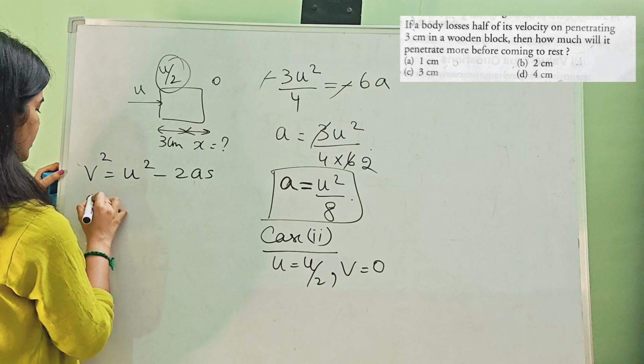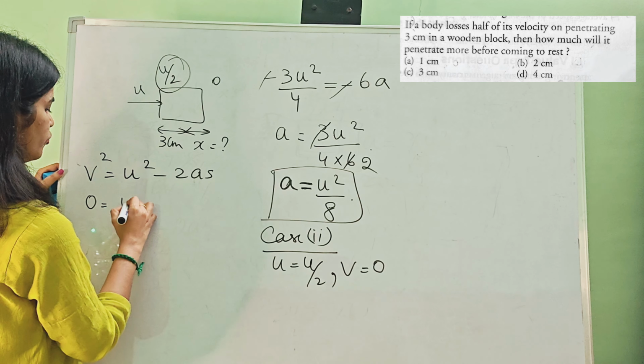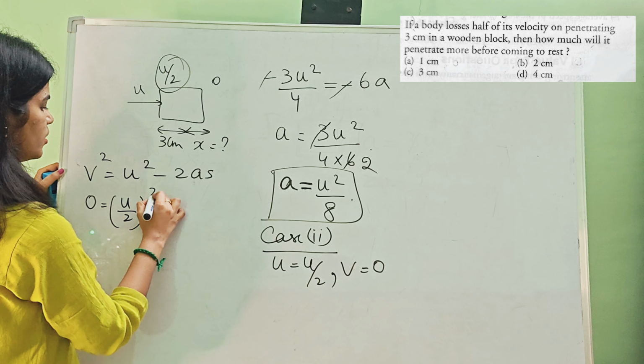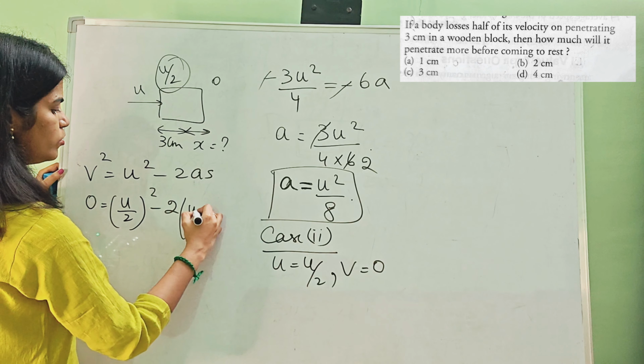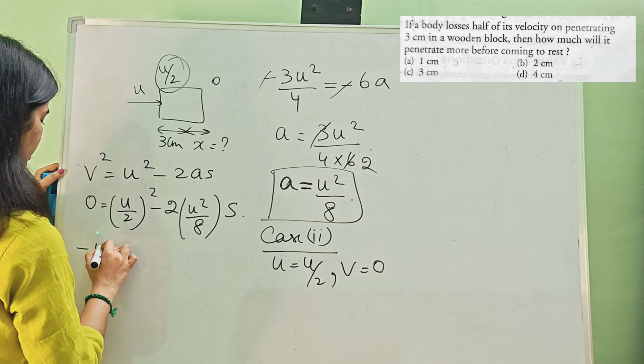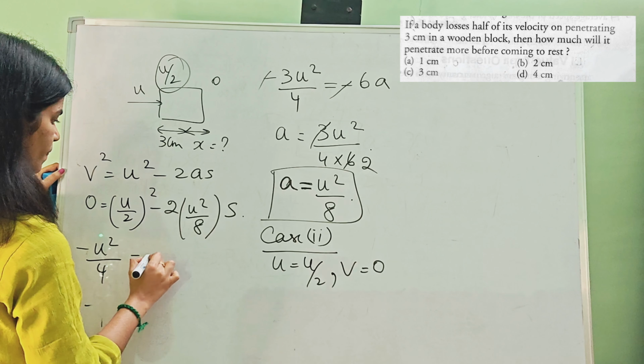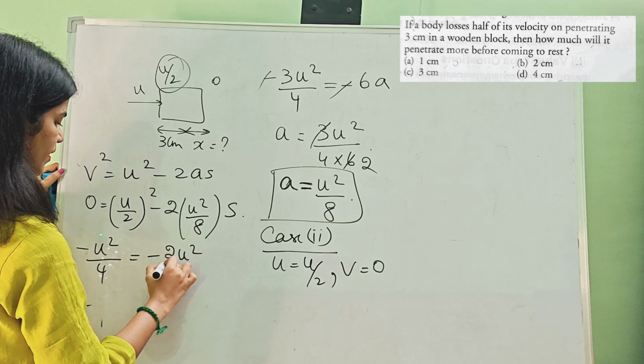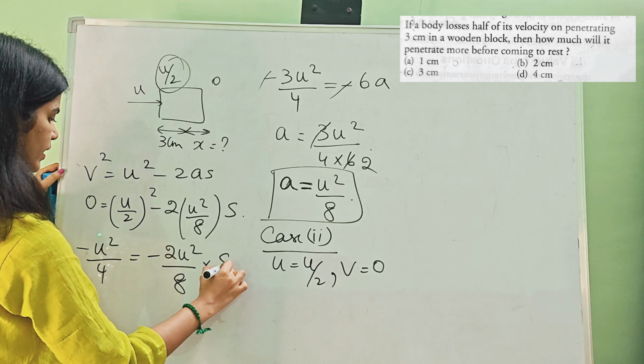Now what about v? The final velocity will be 0. And u will be u by 2, the whole square, minus 2 times u square by 8 times s. So now 0 equals u square by 4 minus 2 u square by 8, times s.